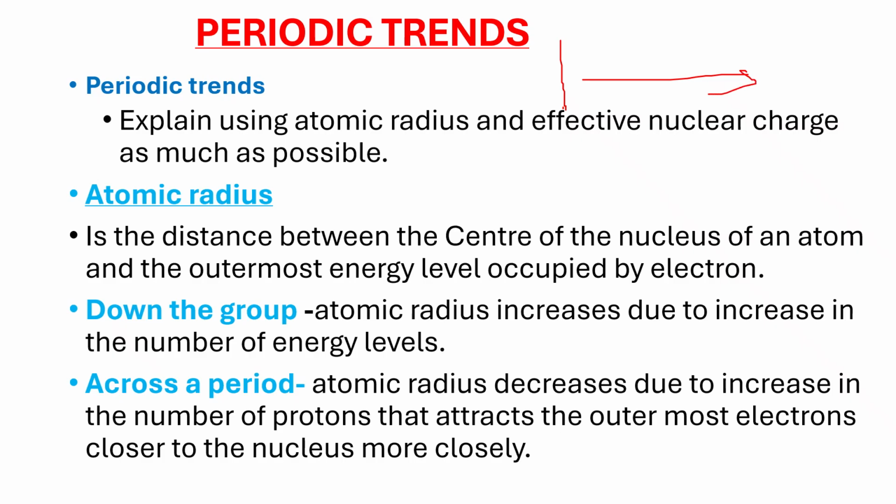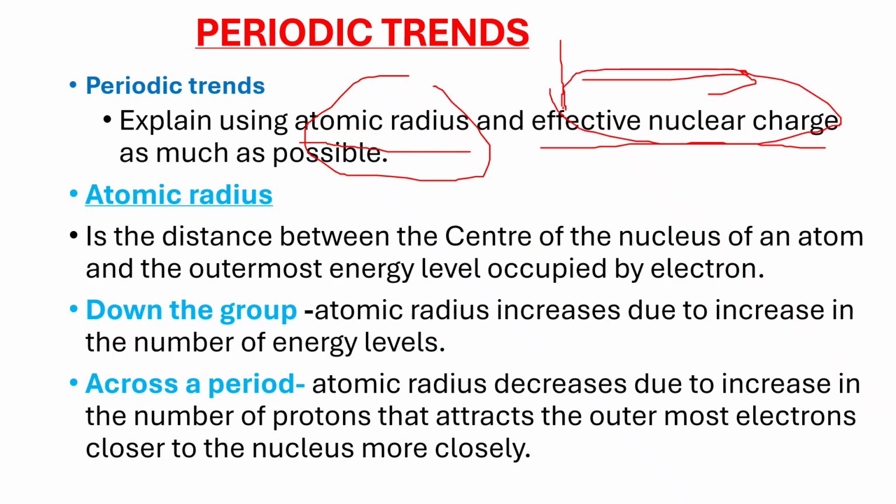So when you are told to explain the properties of elements down the group, please don't talk about across the period and vice versa. Most of these trends make use of atomic radius and nuclear charge. These two properties are the ones responsible for most of the trends that we have.